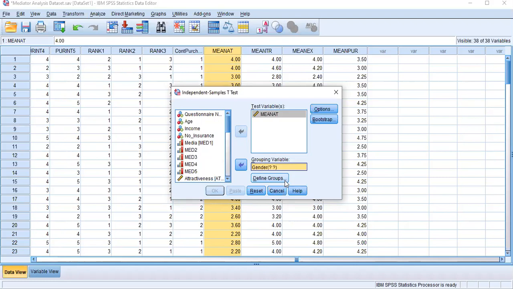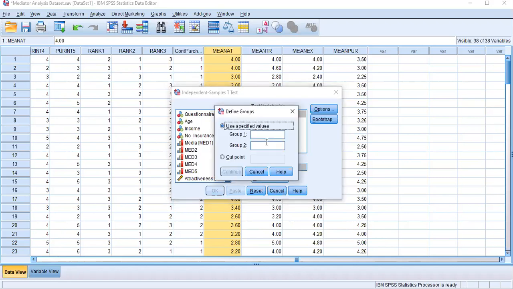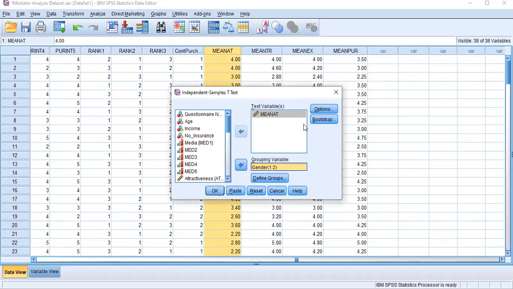You need to remember that before going for the independent sample t-test. Then you need to define groups. That means my first group is male, I define it as 1, and my second group is female, I define it as 2. Okay, continue, then just click OK.